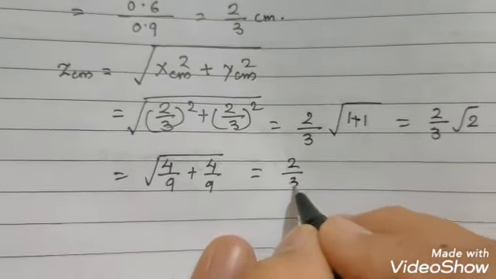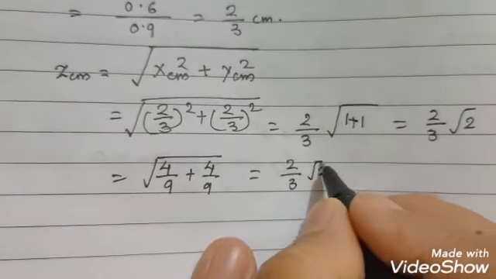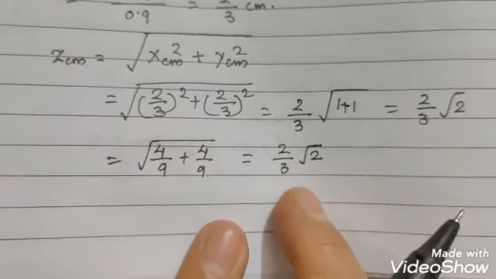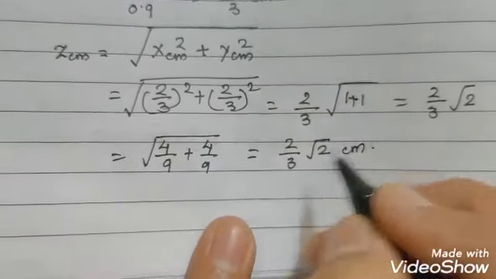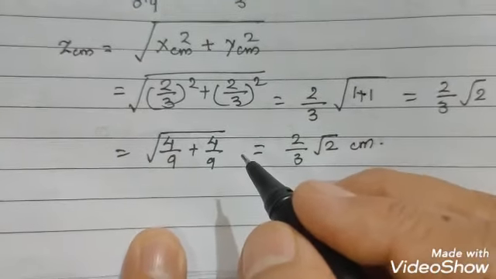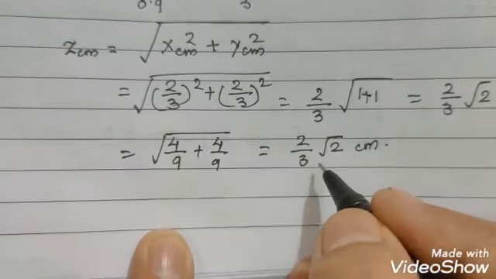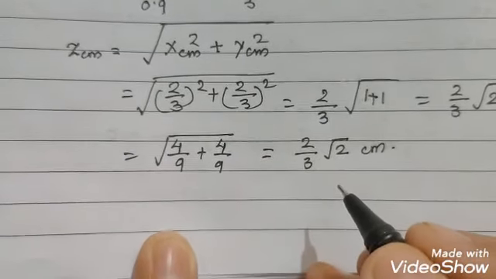Either way the formula comes to 2 upon 3 root 2 centimeter. So the center of mass will be 2 upon 3 root 2 centimeter from the origin.